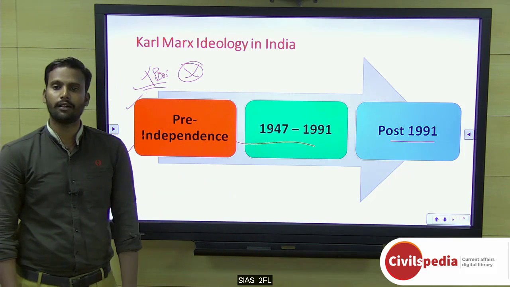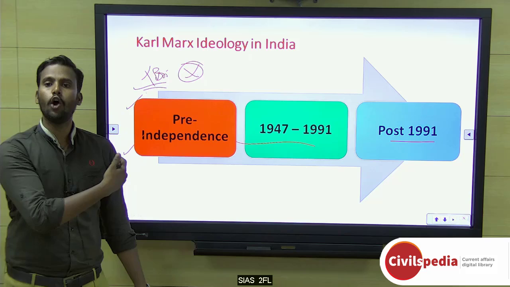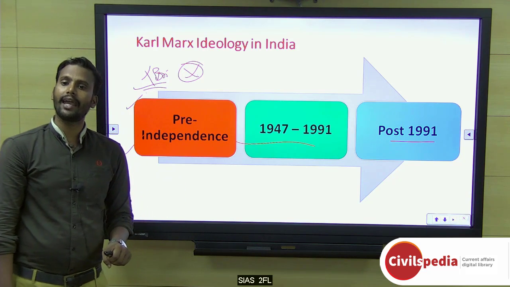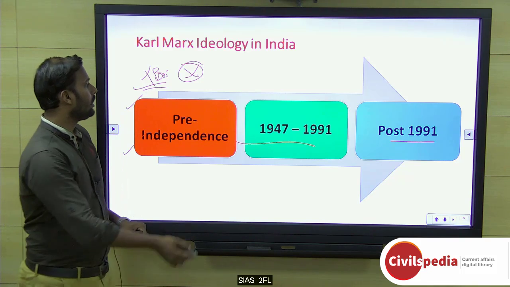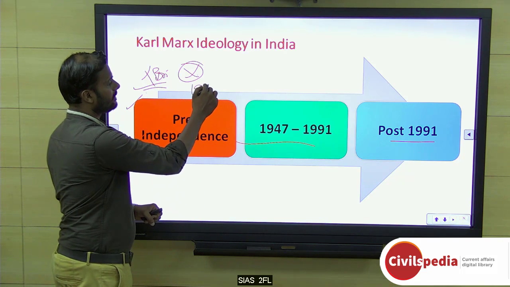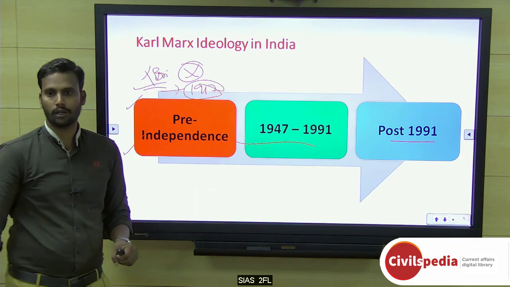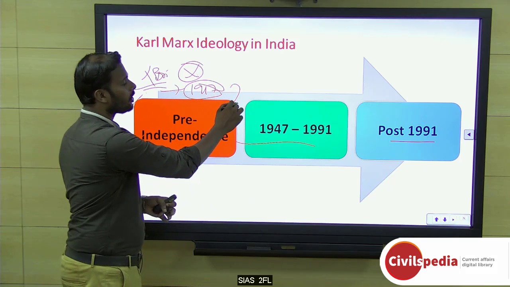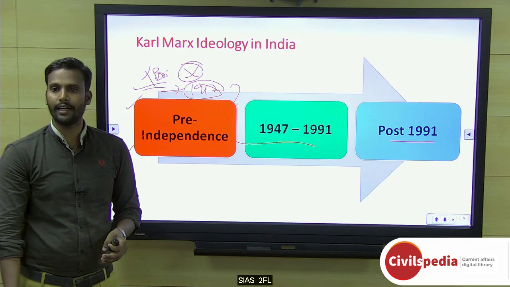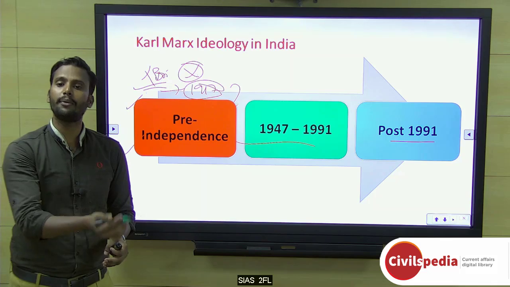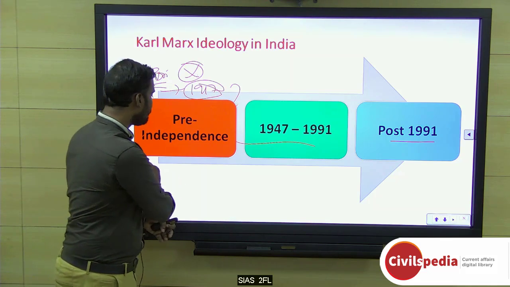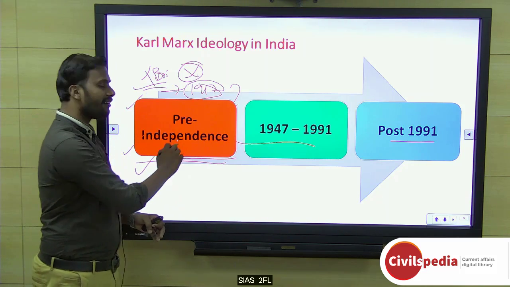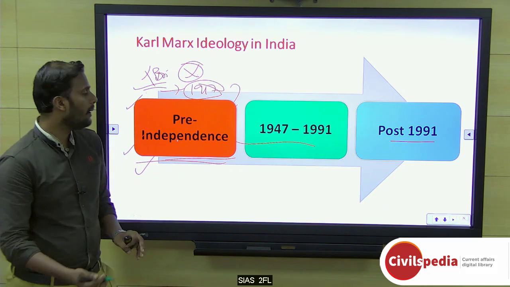You are taking away all the blood from your colonies and trying to build your own castles. So this is the important thing regarding the pre-independence. It even evoked so many incidents, like the Russian Revolution, which is also one of the impacts of Marxism. That's what they say. This 1917 event actually had a great impact on communism in India. In the 1920s itself you can see the rise of communist parties in India. So in terms of pre-independence, Marxism had its own influence.